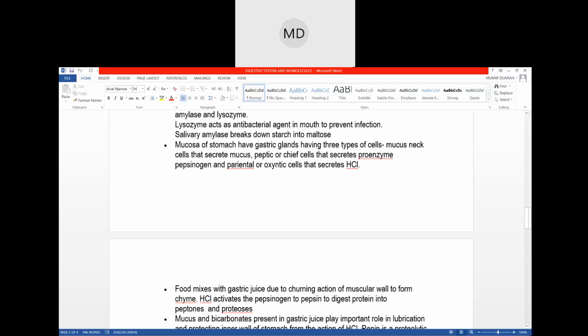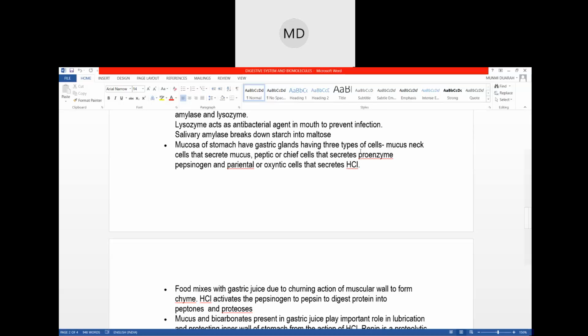Okay, there are gastric glands, and there is HCl, and that is the reason why, when you feel very hungry, it is not advised for people to stay hungry.